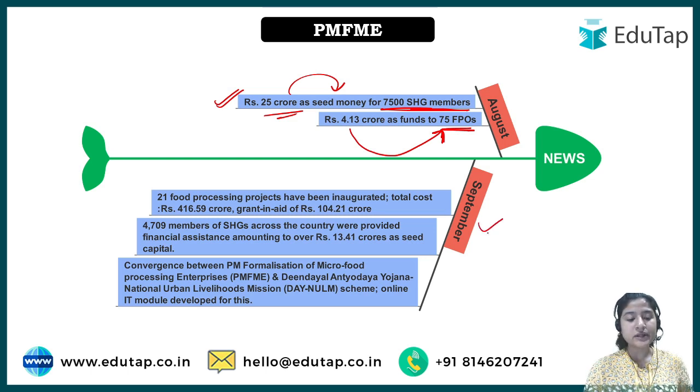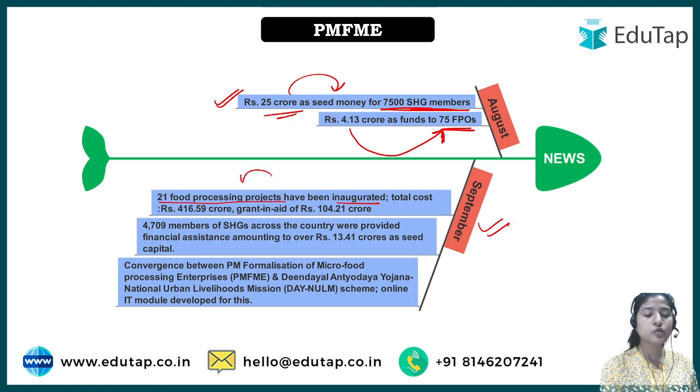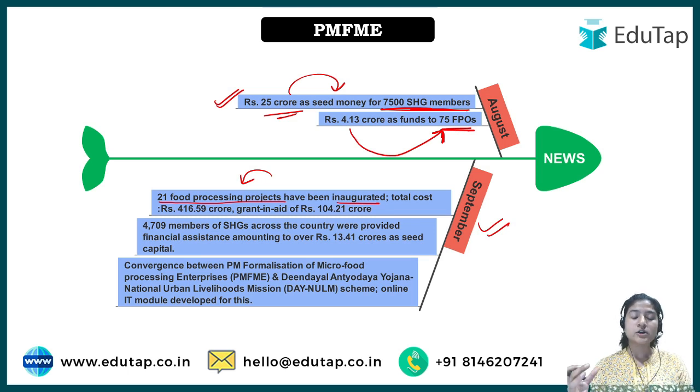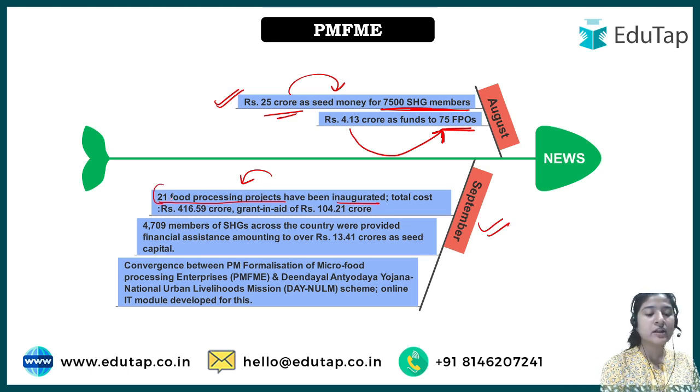In the month of September, there are different things in the budget allocation. 21 food processing projects under this scheme were inaugurated. The total cost of these 21 food processing projects was 416.59 crore.